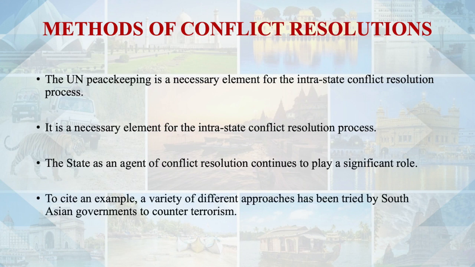You can take an example that a variety of different approaches have been tried by South Asian governments for countering terrorism, which can also be taken as one of the ways of resolution for the conflict.